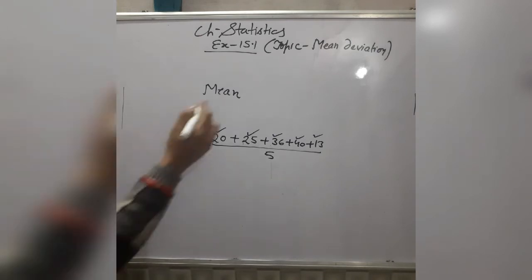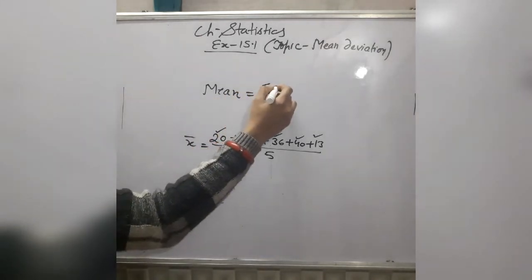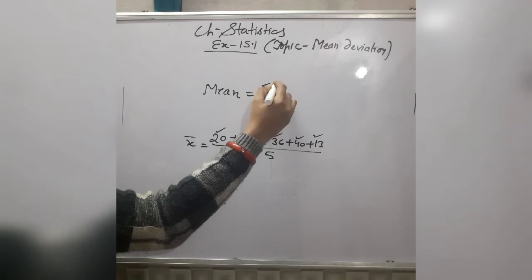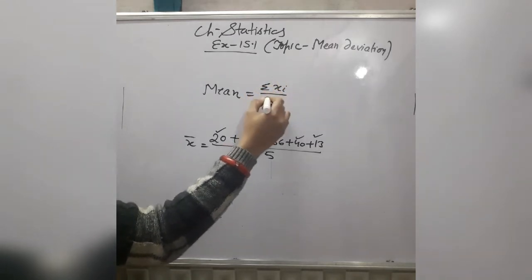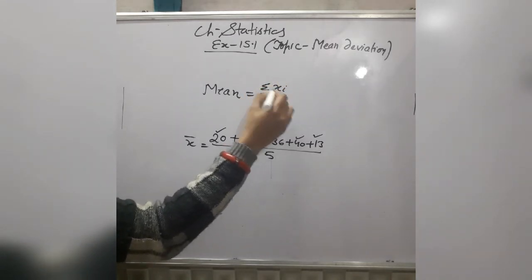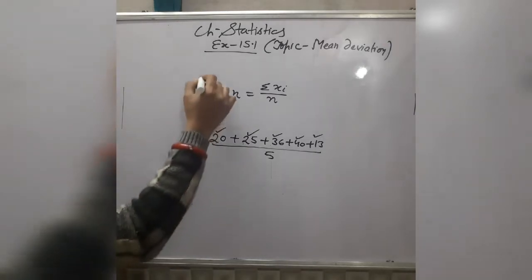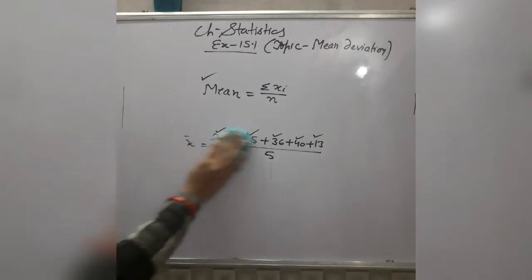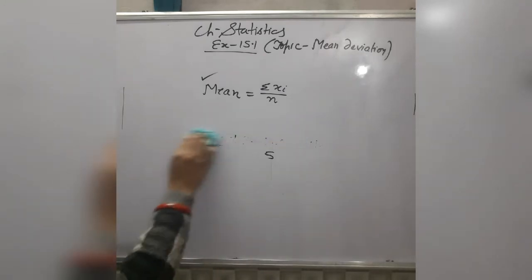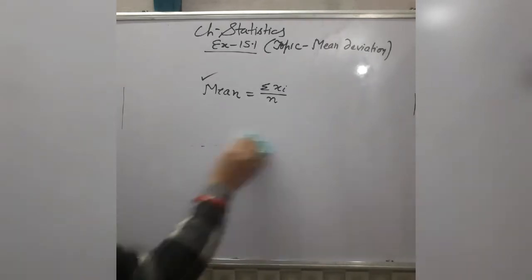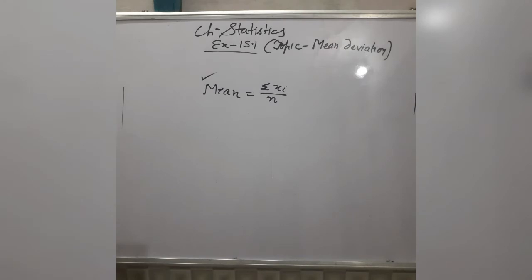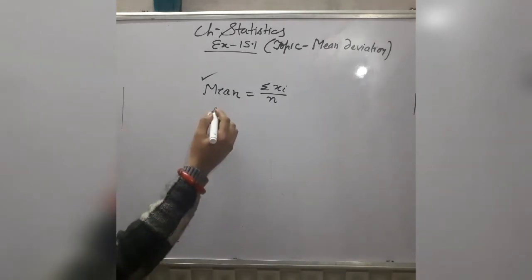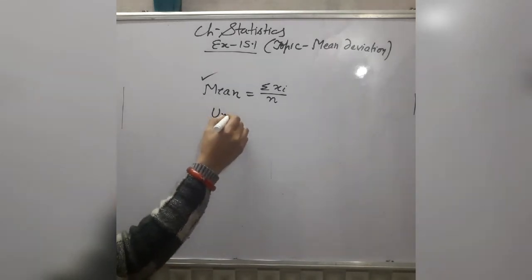So in this way, by calculating the sum of all observations, summation xi, divided by n, the number of observations, it gives you the value of mean. Here in this exercise we will find a mean deviation in place of mean. Mean of deviations. Deviation means difference. This is the formula for mean for ungrouped data.